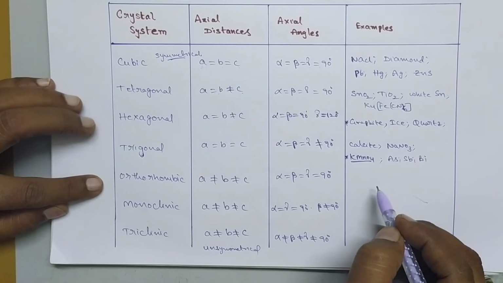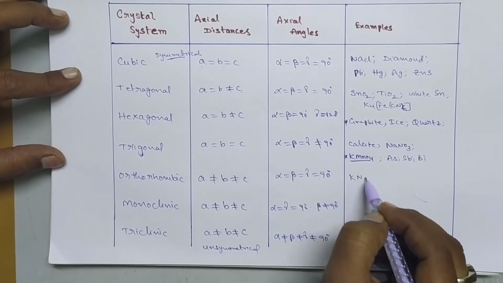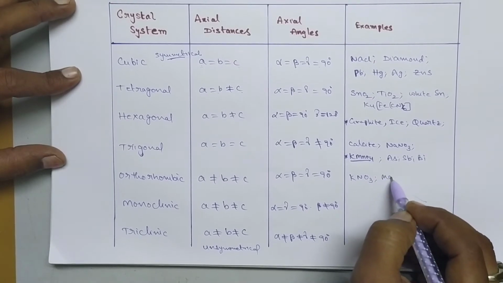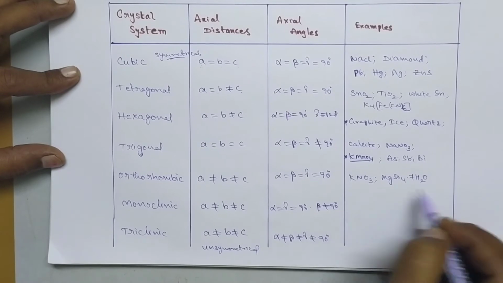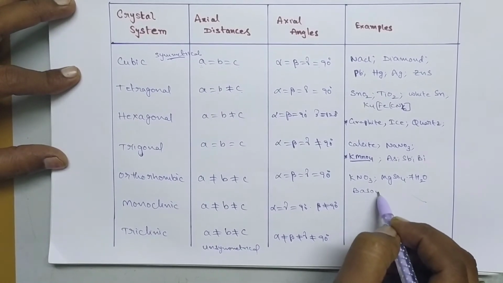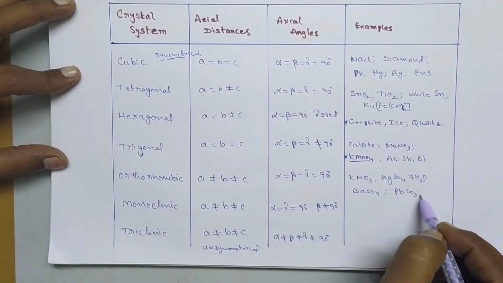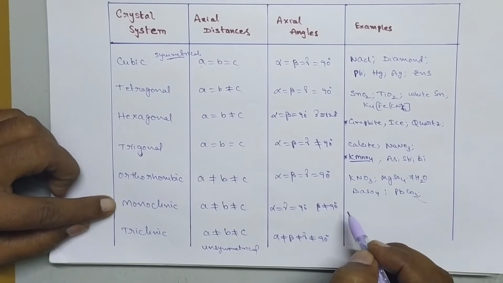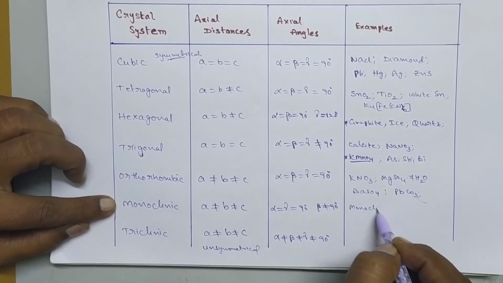And next one, orthorhombic structure: KNO3 potassium nitrate, MgSO4·7H2O magnesium sulfate, this is Epsom salt, barium sulfate BaSO4, and lead carbonate PbCO3. And next one, monoclinic. So an example for monoclinic structure is monoclinic sulfur.